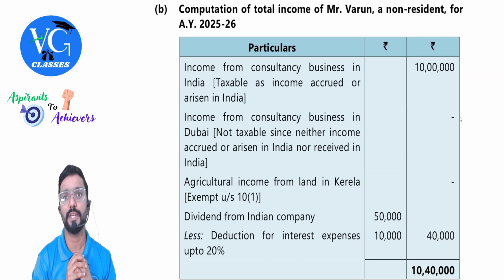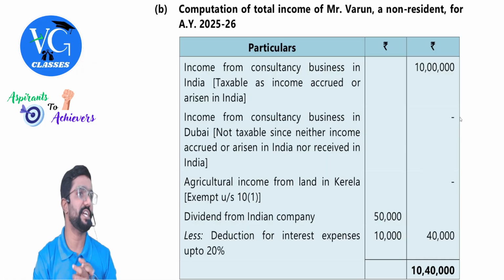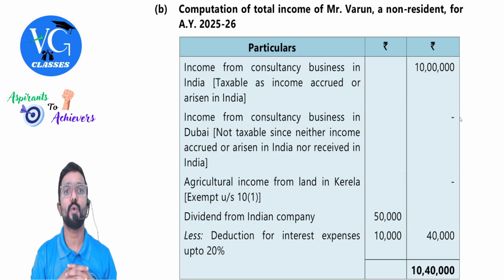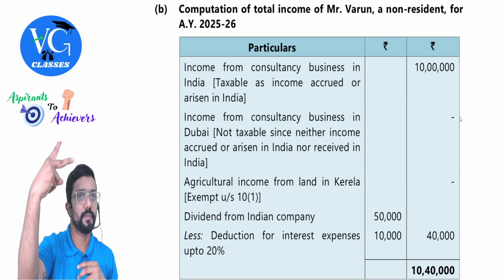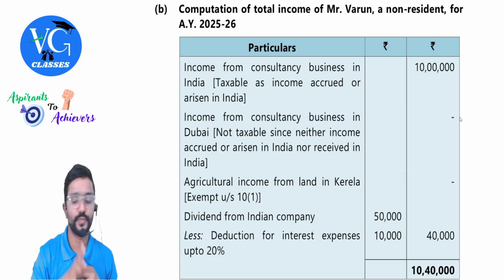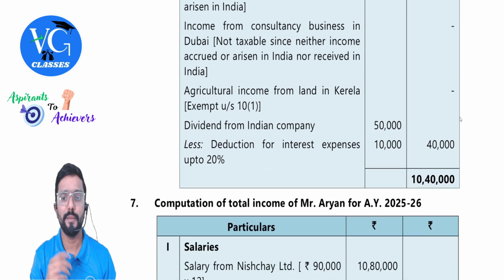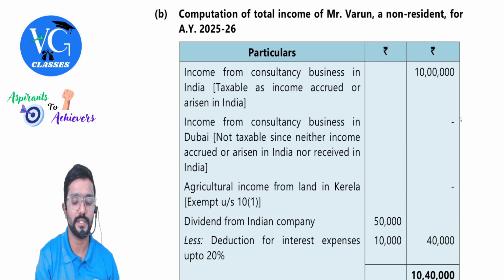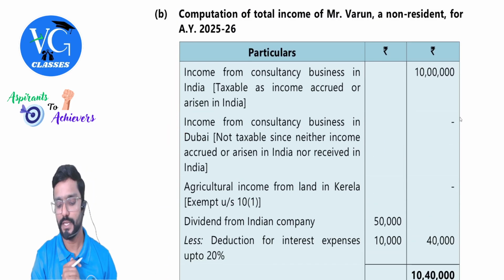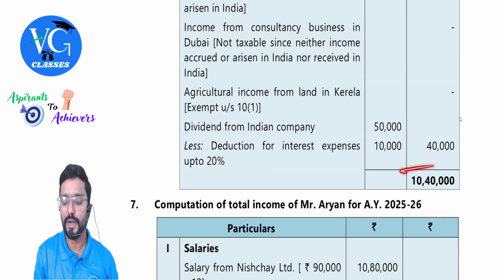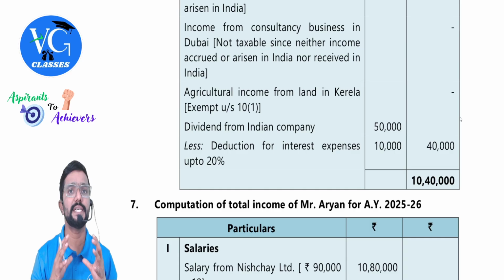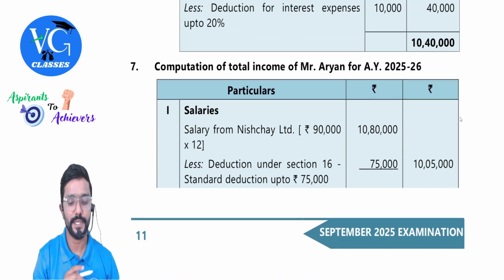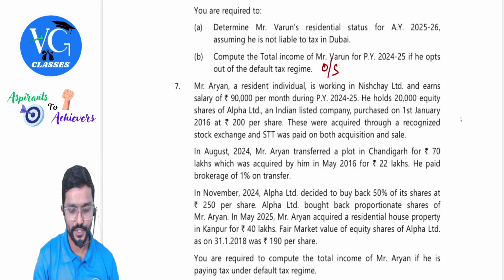We are deciding total income, based on what? Residential status. Residential status we already know is non-resident. So what should we take? Only 1 and 2. The remaining 2 is the same, guys. Only difference is this one. Got it? Yes. So if he is a non-resident, what is his income taxable in India? 10 lakh 40,000. Yes, people. Let us move to the next question.